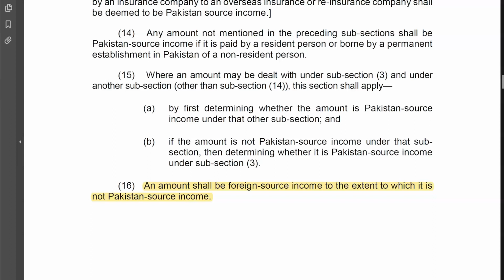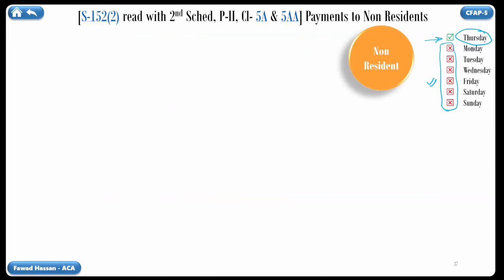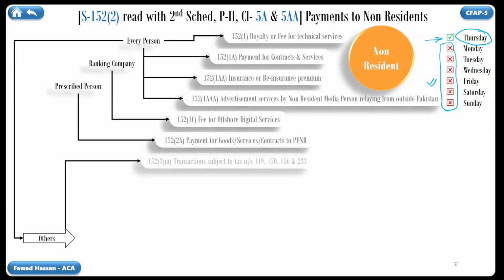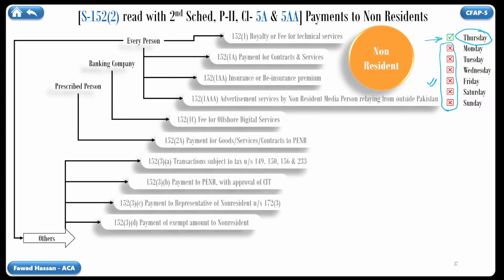Now we come to our today's topic. If you read section 152, subsection 2, it tells us about taxation of a transaction, which has not been named directly in this subsection. Instead, some transactions have been named, to which this subsection is not applicable. Therefore, the transaction has been defined through exclusion of some transactions. So the emphasis is on the point that the subject transaction should not be any of these, which have been excluded. These are the excluded transactions.